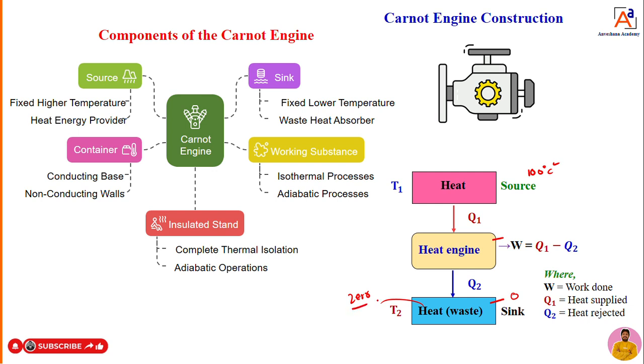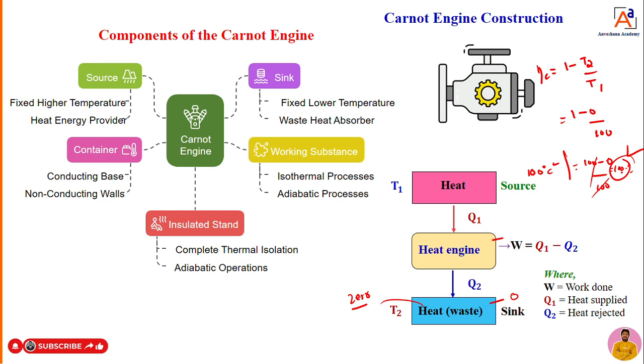Zero temperature. If it is zero, then it means what? It is T1 and T2. We already know the Carnot cycle efficiency. Efficiency is equal to 1 minus lower temperature divided by higher temperature. What is the lower temperature here? Lower temperature is 0. I will write it here, 1 minus 0 divided by T1. T1 is 100 degrees Celsius. Then we can write 100 into 1, it becomes 100 minus 0 divided by 100. Then 100 by 100, it becomes 100% efficient.